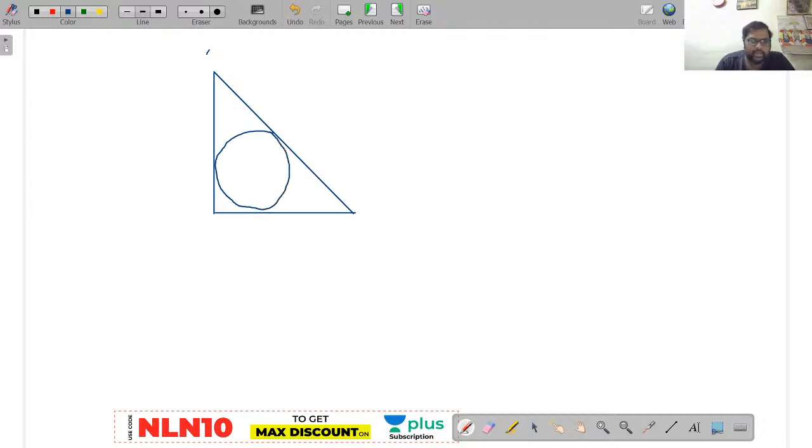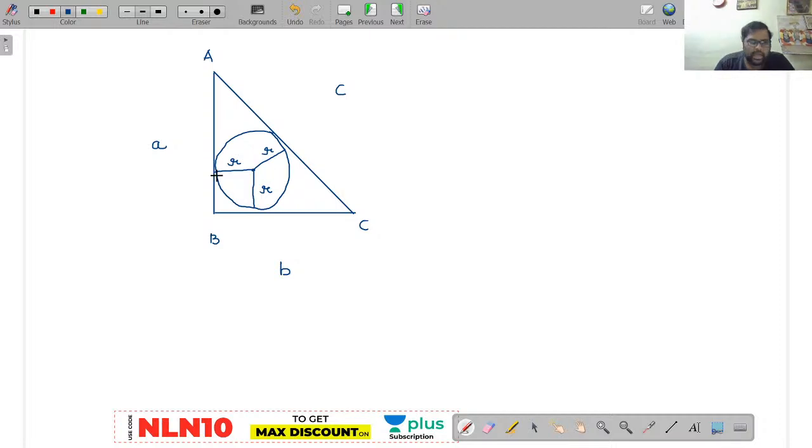Right? Now I'll take this triangle as ABC. Now see here, I'll take side BC as a, AC as b, and AB as c. Right? Now observe here, this is the inradius. Am I right or wrong? I'll take this as r. Now this will also be the inradius, I'll take this as r. And this is also the inradius. I will take this as r.